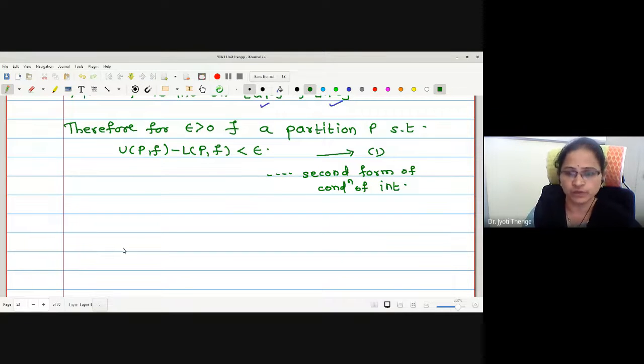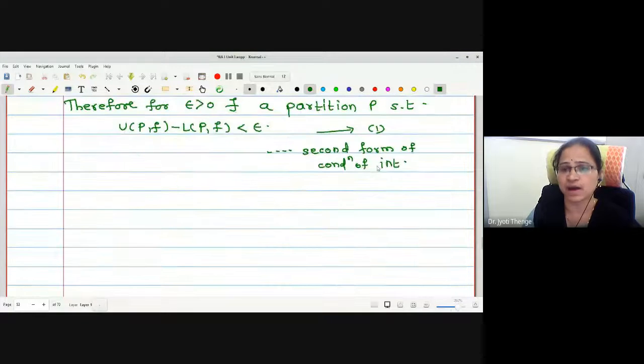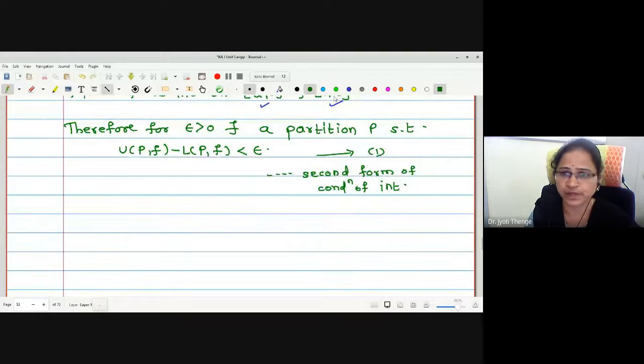Now what we will do? We are going to add a point C in this partition. Let me try to explain with the help of a sketch. Suppose this is my original partition P, whatever it is. We are not bothering about that. X0, X1 to some xn. These are some points in the given partition.